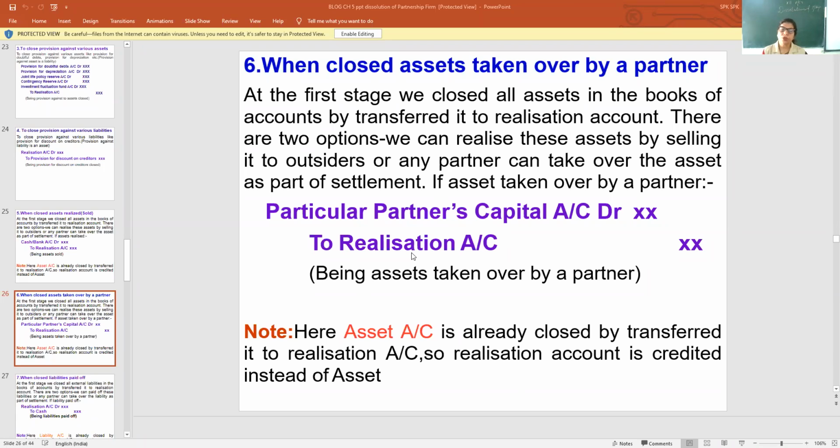Okay, children? So there are various options to sell off the asset: through cash, through bank, or to give it to a partner. There is one more option which I will explain to you. Various times, if the firm is going to wind up, any asset can be taken over by the partner. There are two options. We can realize these assets by selling them to outsiders, sell them, get the money, simple. Or any partner can take over the asset.